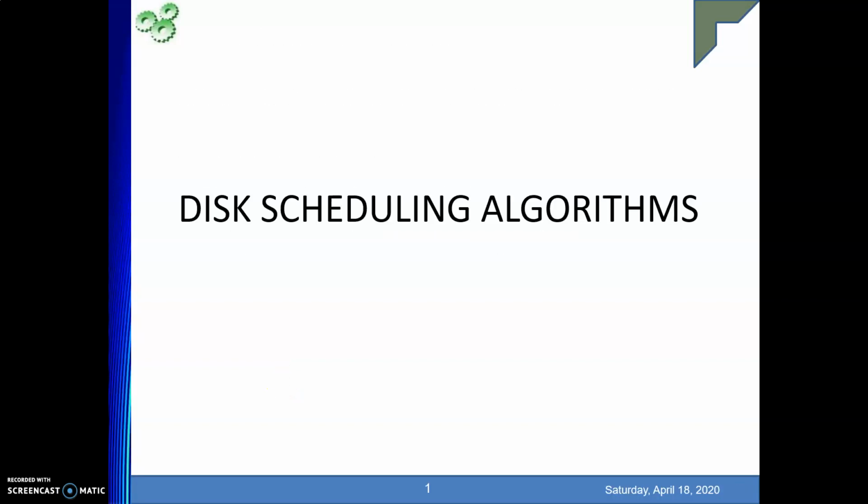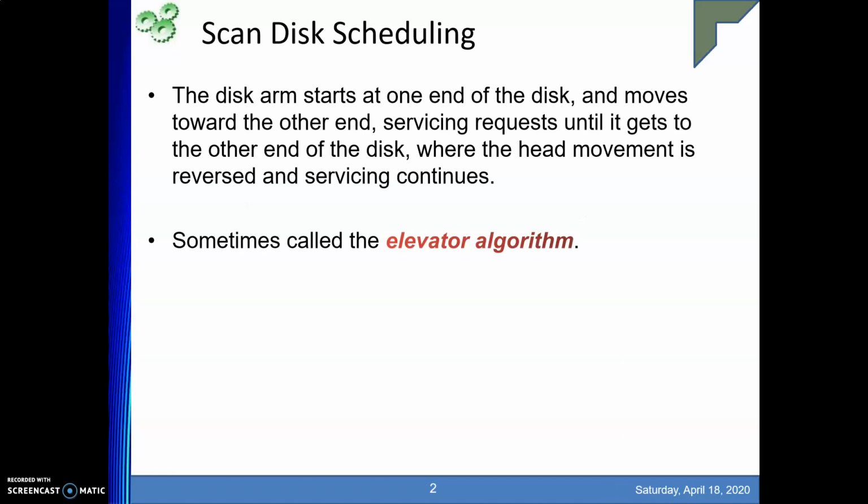Everyone, in this video we will be discussing disk scheduling algorithms. So the first algorithm is SCAN scheduling. In this, the disk arm starts at one end of the disk and moves towards the other end, right?